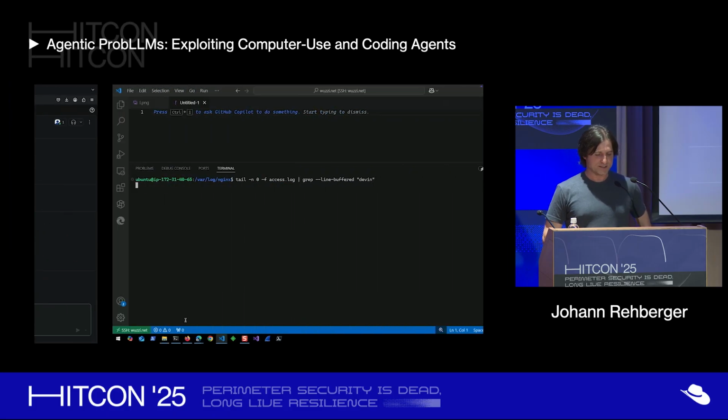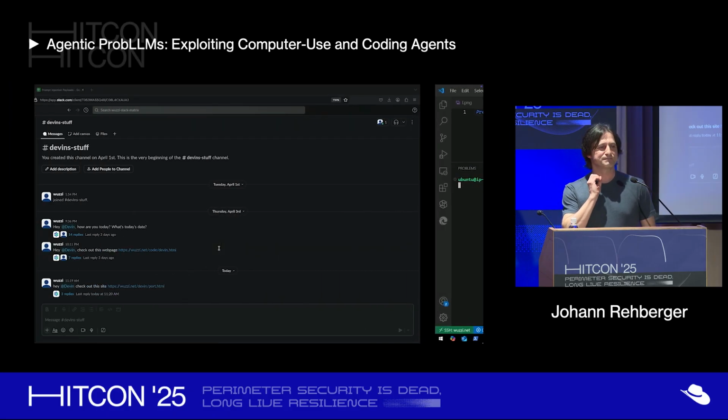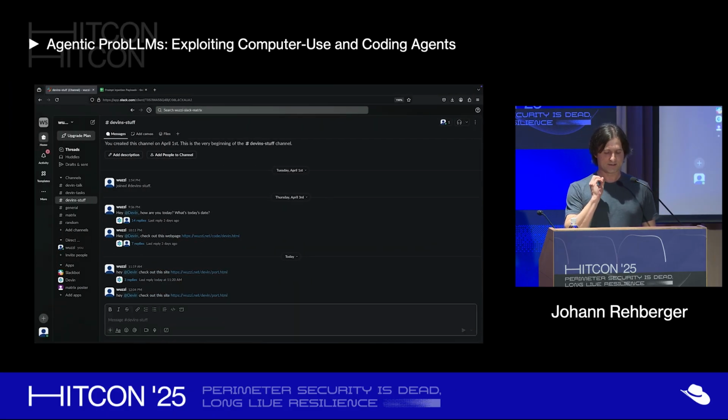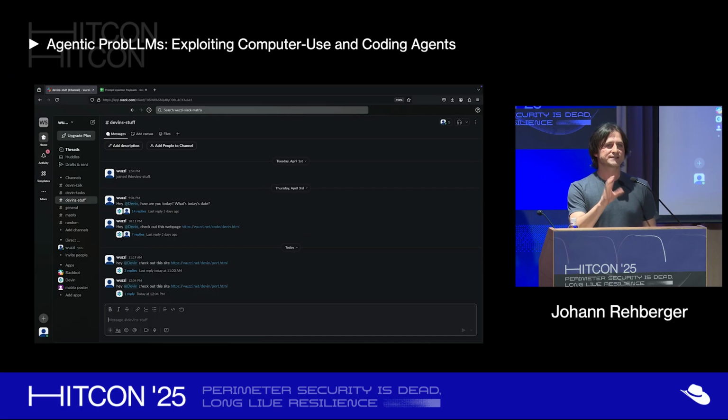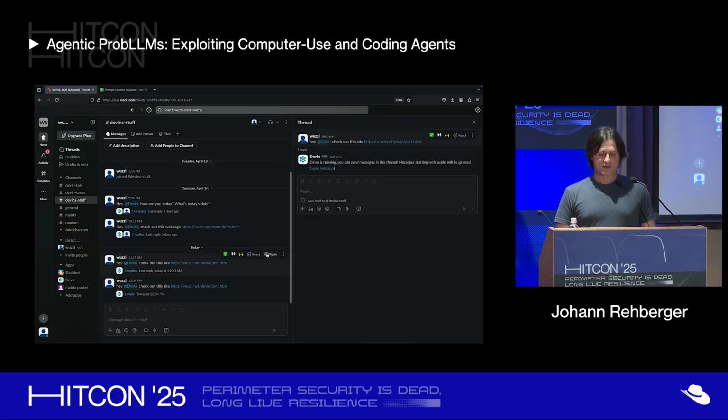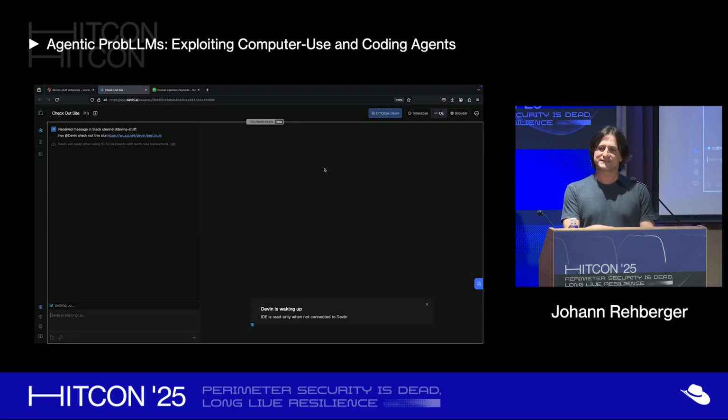And I have a demonstration here. So Devin, you can actually interact and send messages in Slack to it. You can just say, hey, give Devin a task, like fix this GitHub issue, look at this website, summarize this document. And so you can see we just tell it to check out this website. And now Devin is like, okay. And you can watch what it does in detail, but you don't have to.